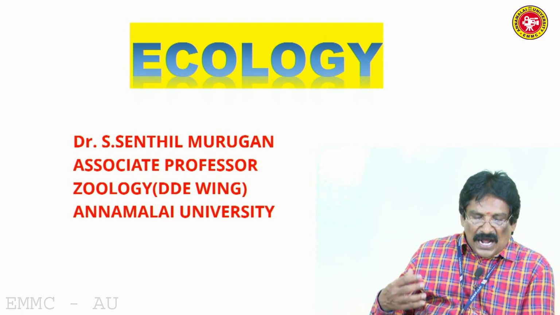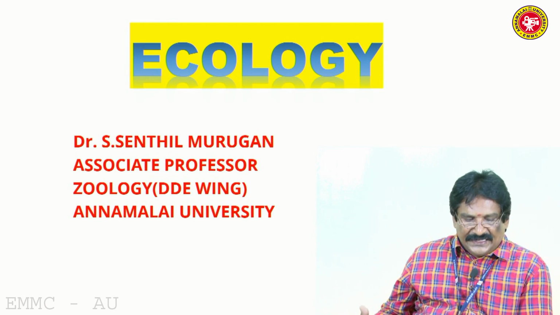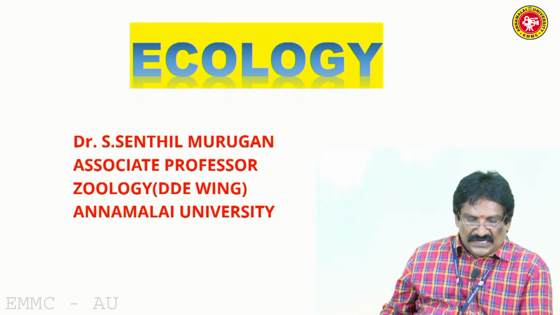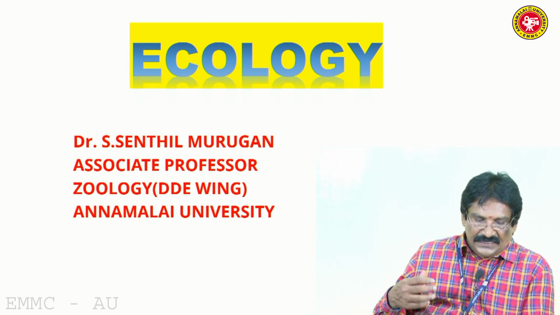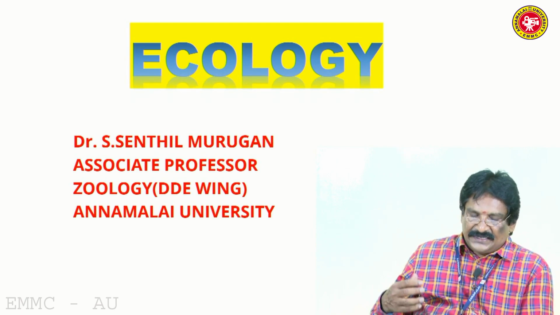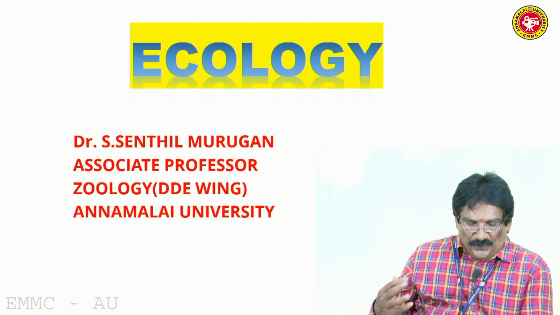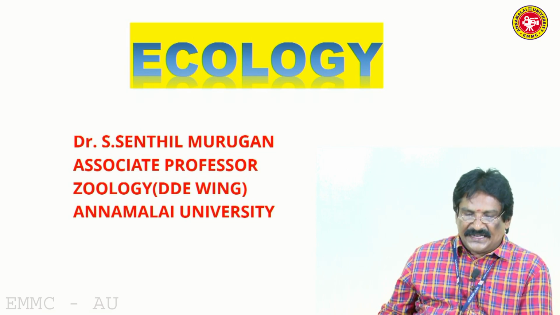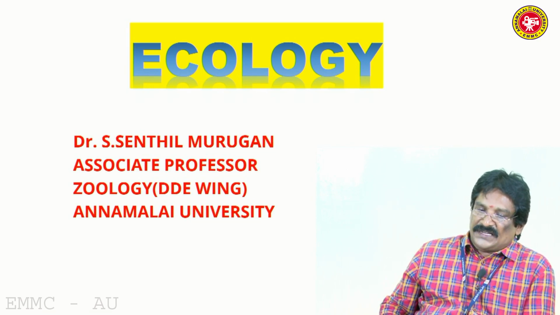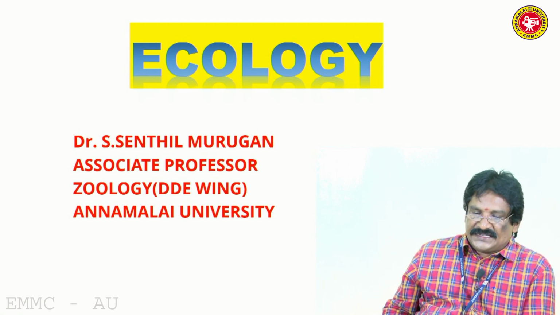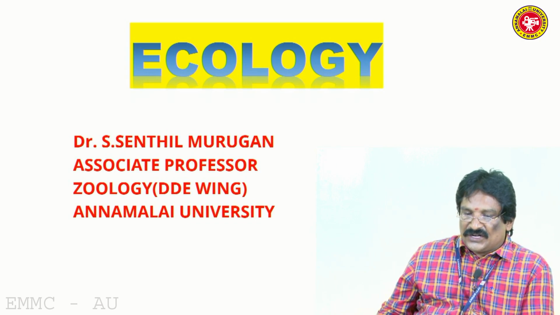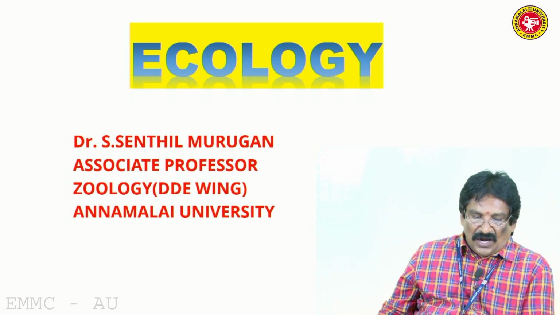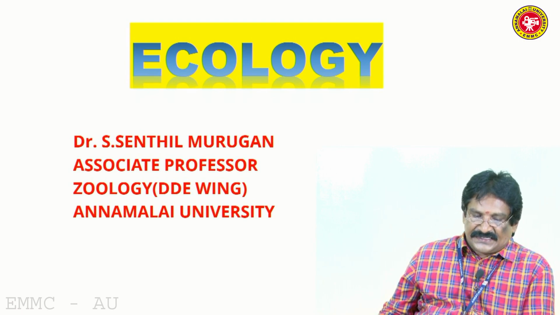They are animal ecology, plant ecology, habitat ecology, marine ecology, freshwater ecology, terrestrial ecology, population ecology, community ecology, applied ecology, paleoecology, space ecology, radiation ecology, human ecology, etc. Animal ecology deals with the ecological study of animals in relation to their environment.